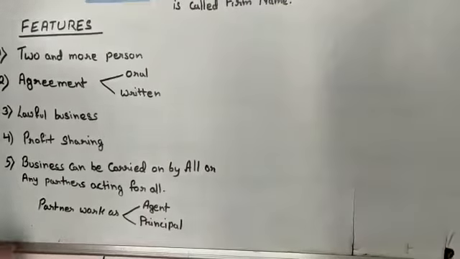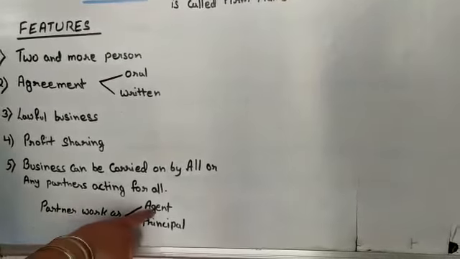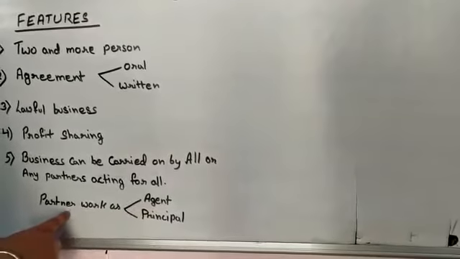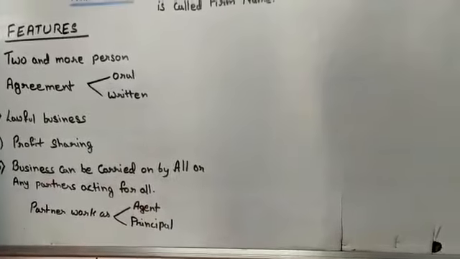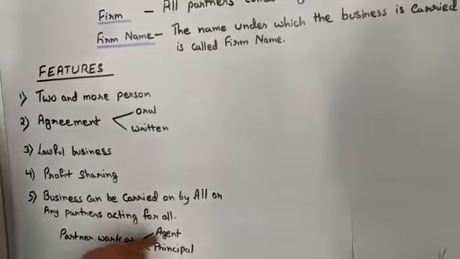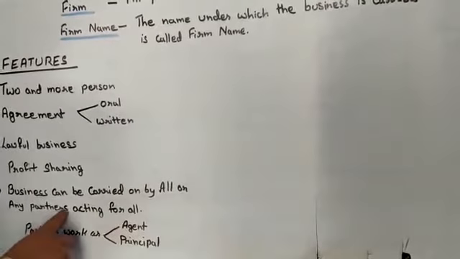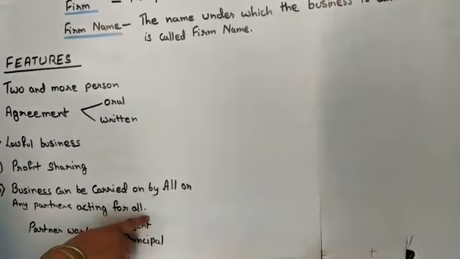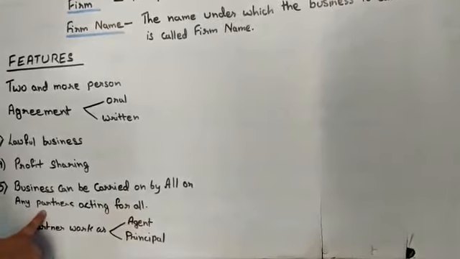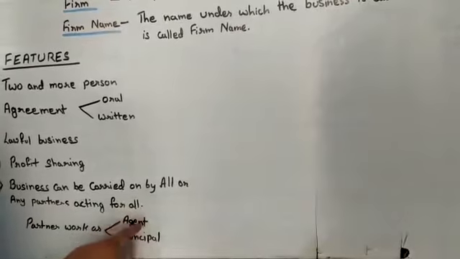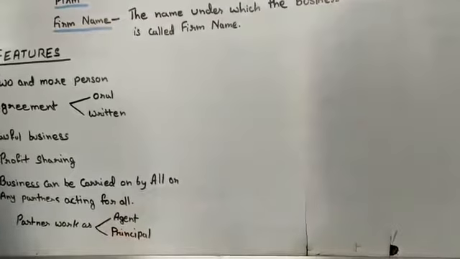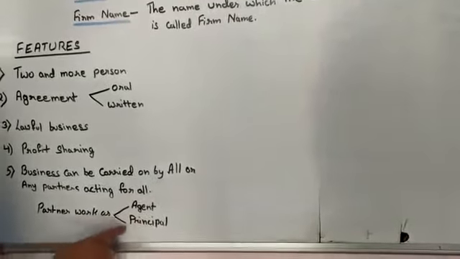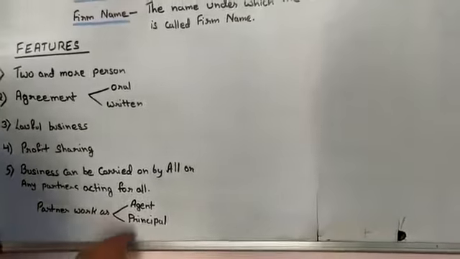That means here the partner works as an agent and also as a principal. How does it work as an agent? It is clear from the second part that any partner acting for all means one partner may be acting for all. In this way, we can say it works as an agent. And how can we say the partners work as principal?